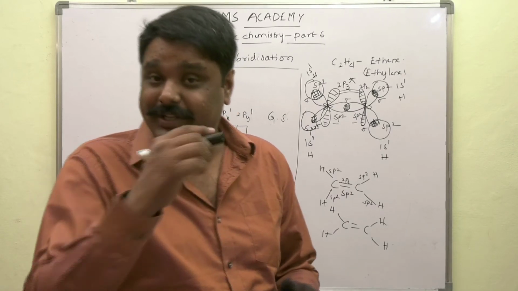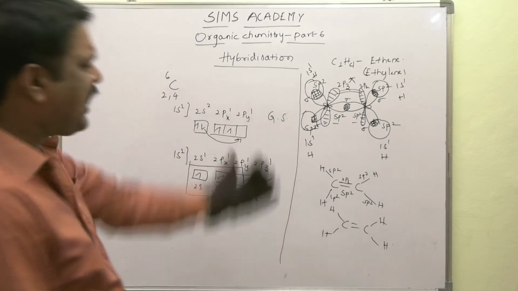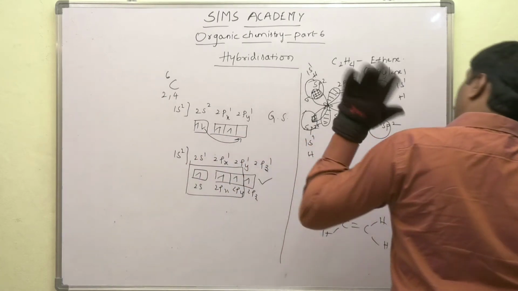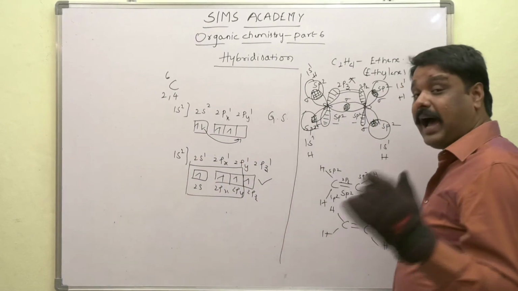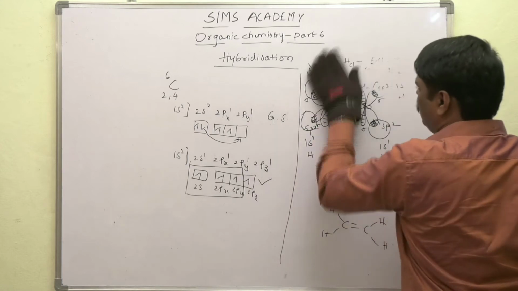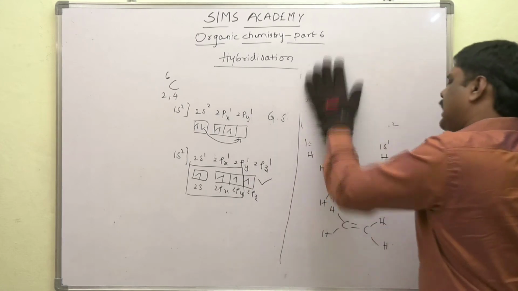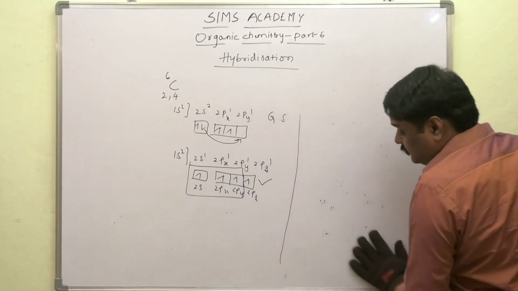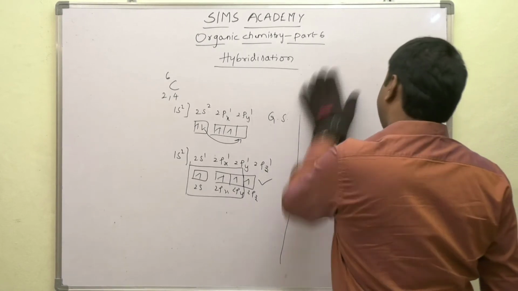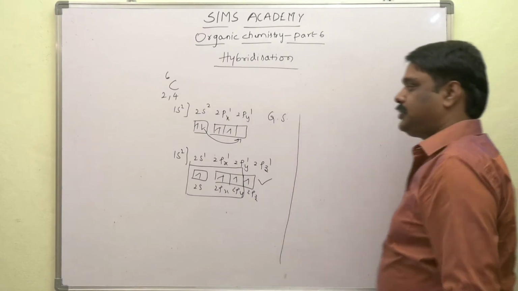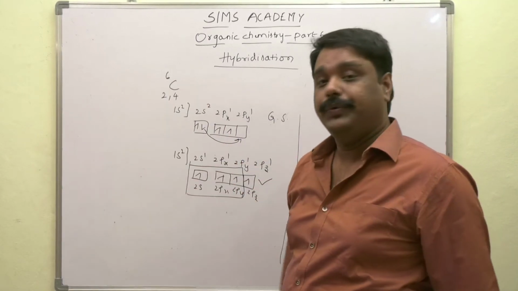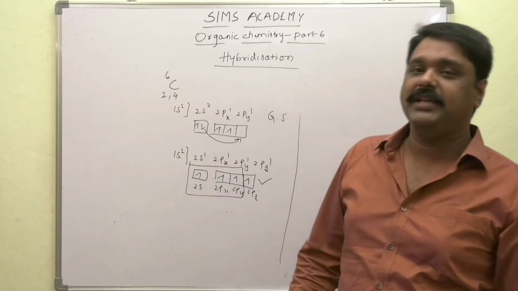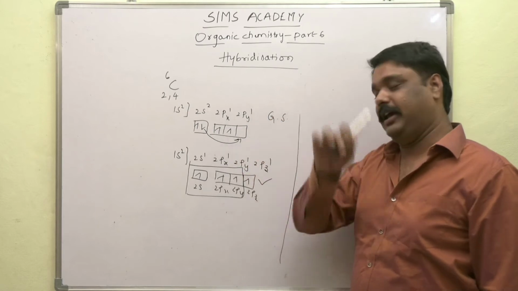I hope you understood this. Now, let us move on to the formation of the ethyne molecule. Again the same story repeats. Carbon's atomic number is 6 and its electronic configuration is 2, 4: 1s2 in the first orbit, 2s2, 2px1 and 2py1.